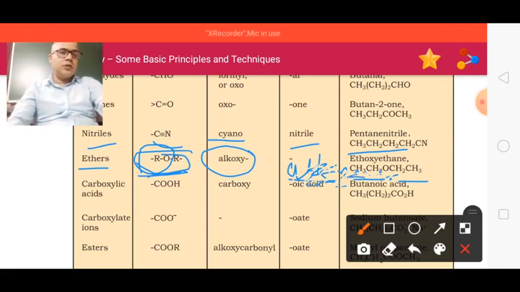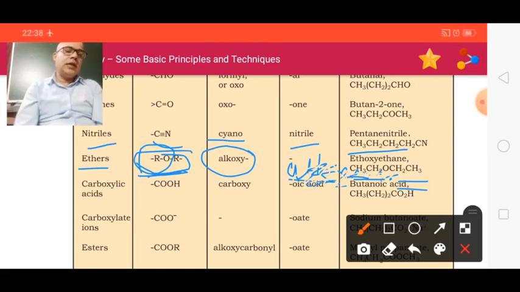With one oxygen we take the CH3CH2, that is ethyl, then it will be ethoxy and this will be ethane. If they are unsymmetrical, then the smaller carbon group will be oxy and the larger carbon group will be the parent.